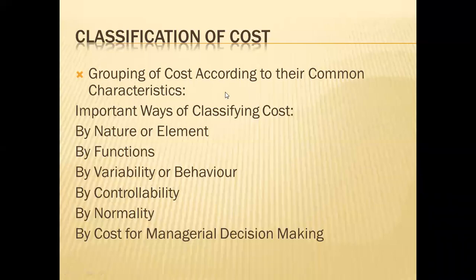So today we will be discussing classification of cost on the basis of variability or on the basis of behavior. Last class we discussed functional classification of cost. Now we will be discussing the classification of cost on the basis of variability or behavior. On the basis of behavior, cost is classified into three categories.